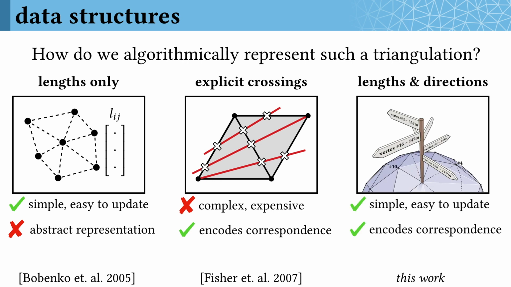We've come up with a new signpost data structure, which gets the best of both worlds. It's abstract and easy to work with, like the lengths, but it's also a complete representation, which will allow us to do pretty much anything. As a bonus, it becomes very easy to represent problems involving tangent vectors.